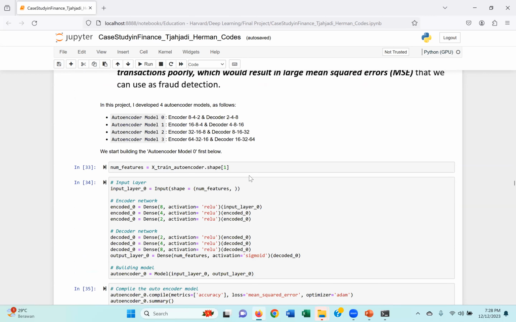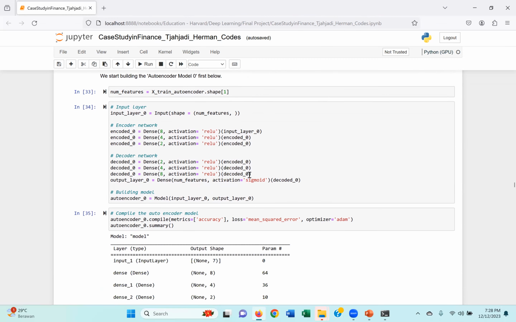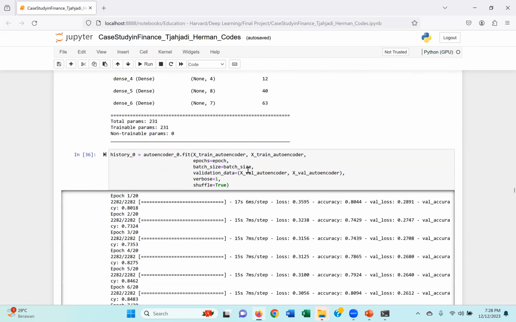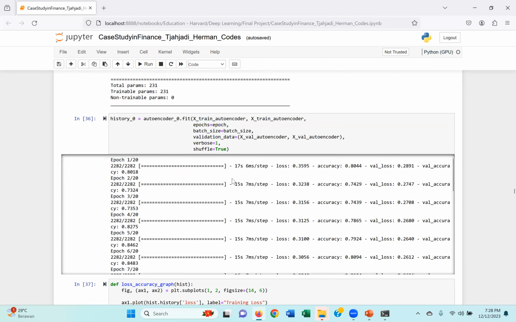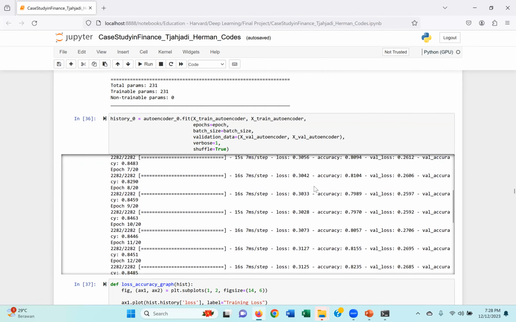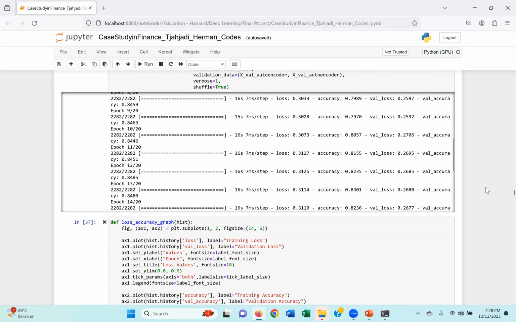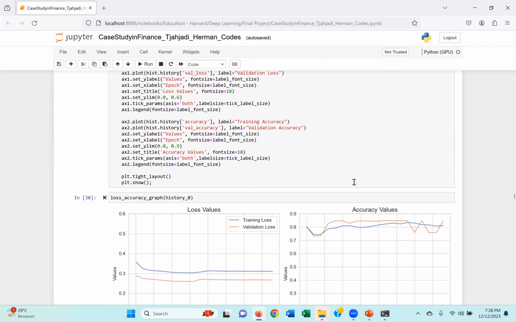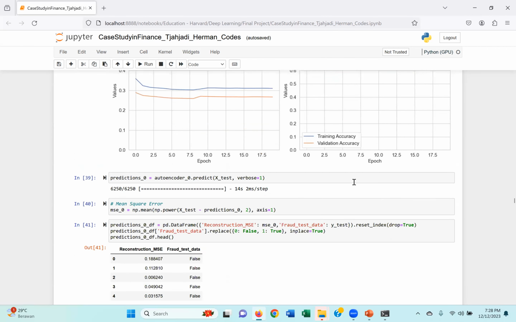And next, we are going to build the 4 different autoencoders. We have 4 different autoencoders in this project. So this is the first model, okay? And this is how I train the first model. And this is how I graph the loss and the accuracy values, okay?